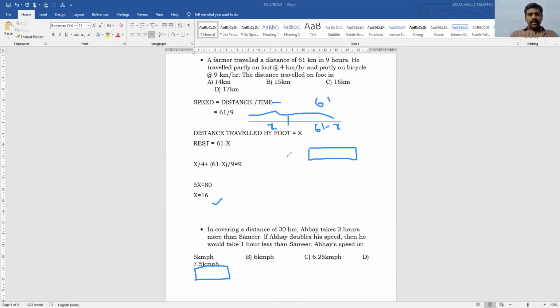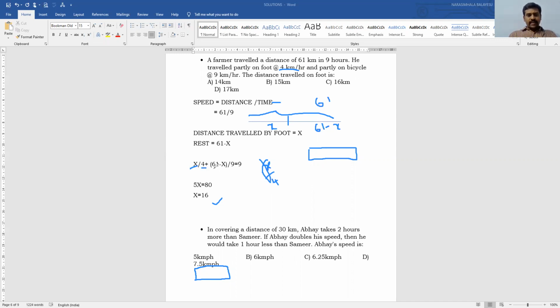So he has given the speeds. For example, we know the distance and we know the speed, then we require the time. So time is equal to, what is the formula? Distance by speed. What is the distance? x. What is the speed? 4.